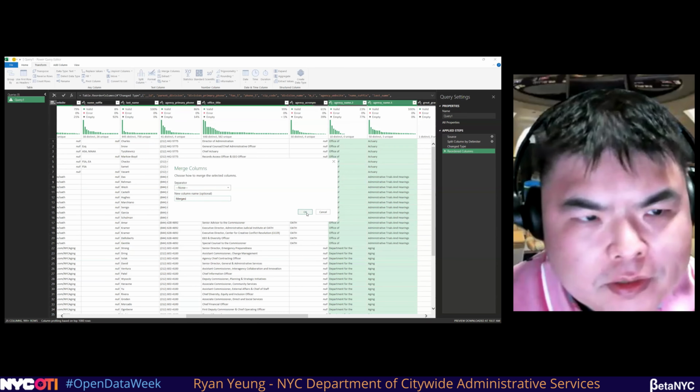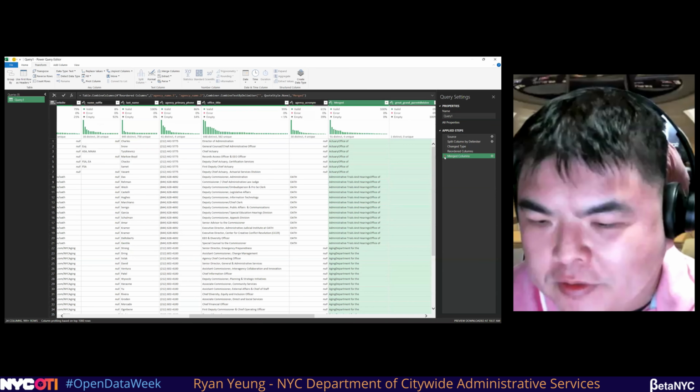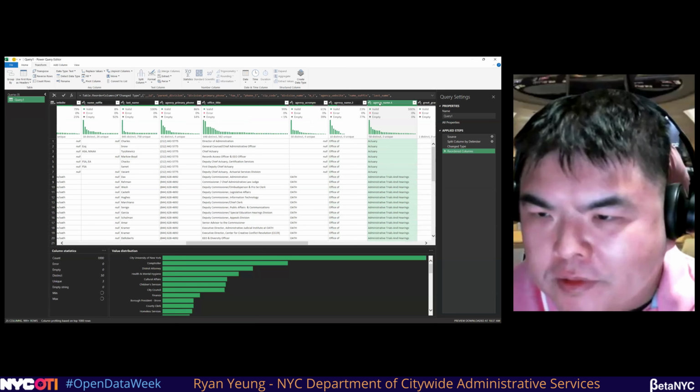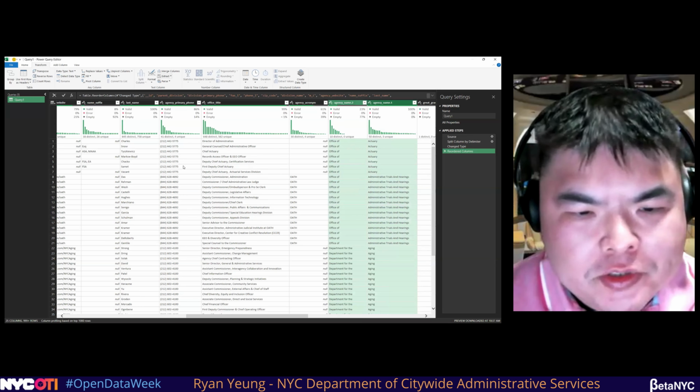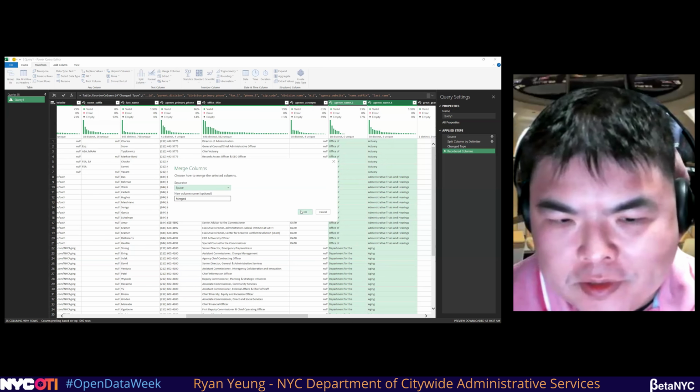Click OK. What am I doing wrong here? Oh, I forgot the delimiter. There. Options. Merge. Delimiter space. Okay.